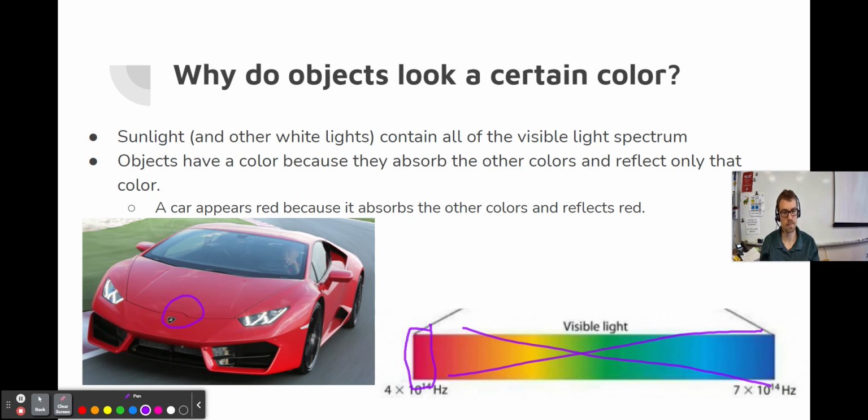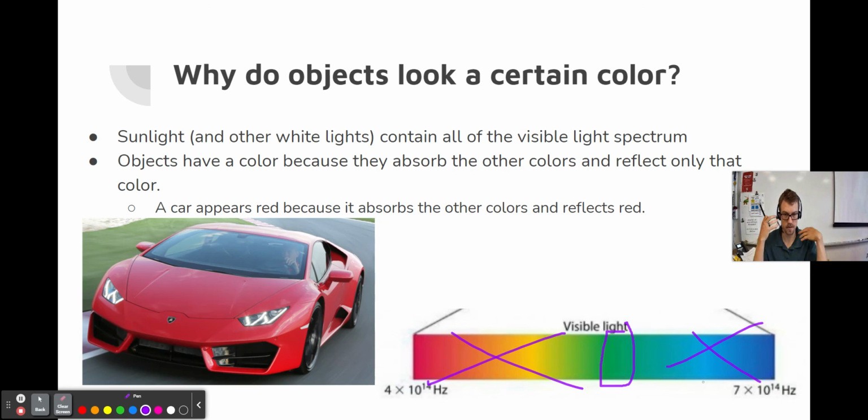My shirt appears green because it is reflecting the green, and it is absorbing all of the other colors. And so that's the reason why things appear a certain color: it is reflecting the waves that are that color.